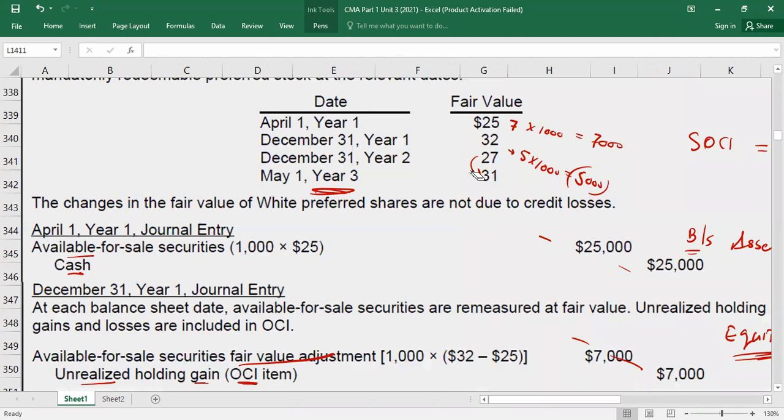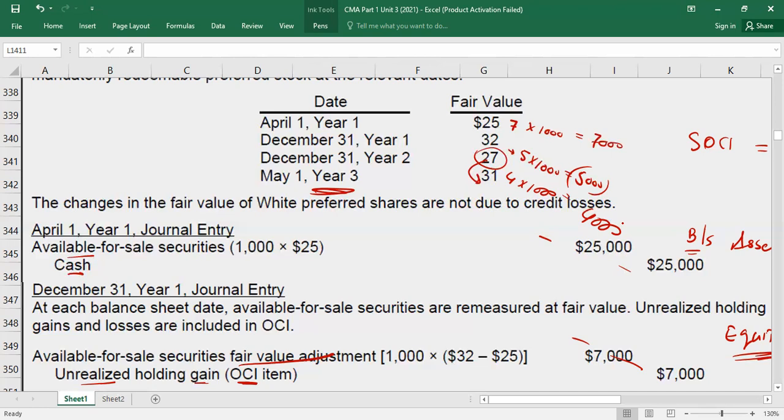Because recently it was showing at 27 and now its value is 31, so it should be $4 times 1,000. Gain should be 4,000. How did it become 6,000? Because the gain which was parked in equity, 2,000, also got realized. For this and that, the total is 6,000. Understood? Okay, clear? This is called available for sale securities.